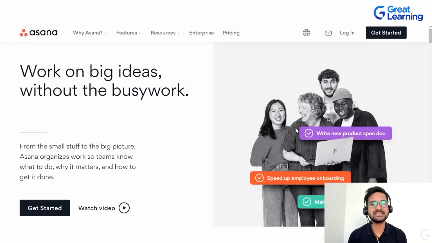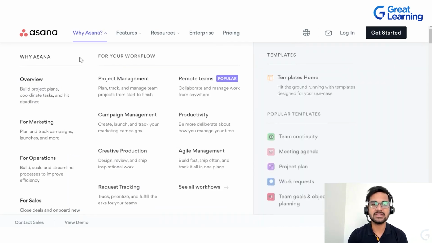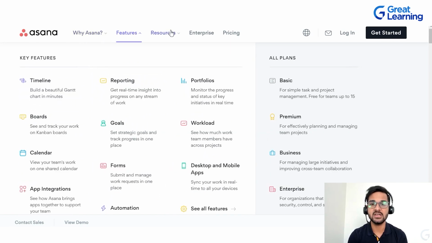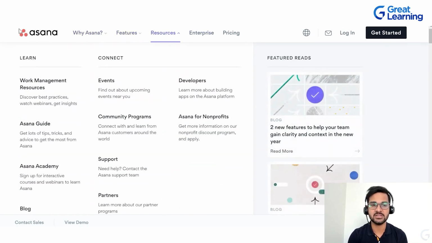Now let me show you how exactly you can visit the website and sign up on the Asana project management tool. As we have already discussed, the website for Asana is asana.com. You just need to go to www.asana.com and you'll land on this page. If you want to read more about Asana, or know about its important features, you can just click on these links and it'll give you a proper overview about this project management tool. You want to know about the features, resources, all of those things are mentioned over here.